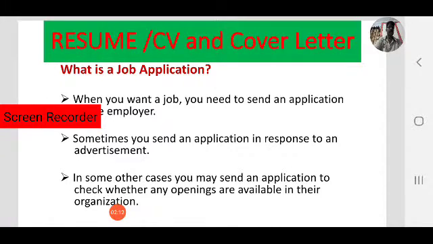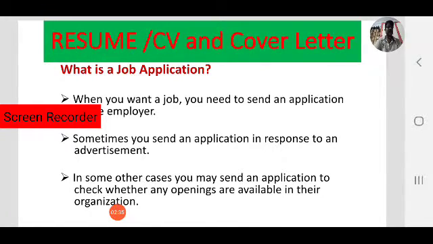For example, your parents, relatives or friends are working in the same company. They know there are some vacancies in the company, but they didn't give an advertisement. So you simply came to know of the vacancies through your friends.